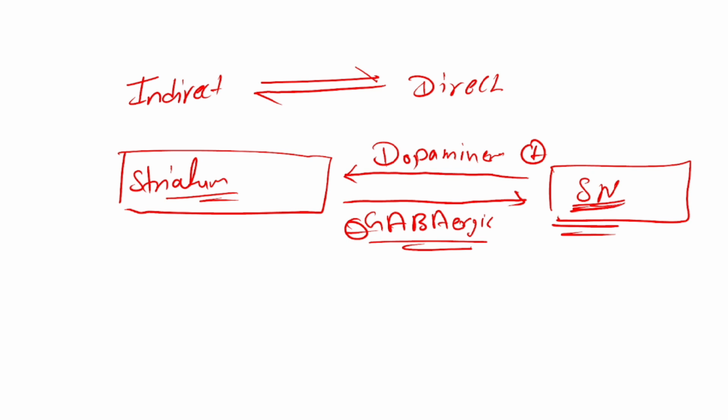What we discussed? We discussed components, neural pathways, some inputs, and how the neural pathways work. Now let us discuss the applied physiology or clinical physiology of the basal ganglia. So first is very famous Parkinson's disease.